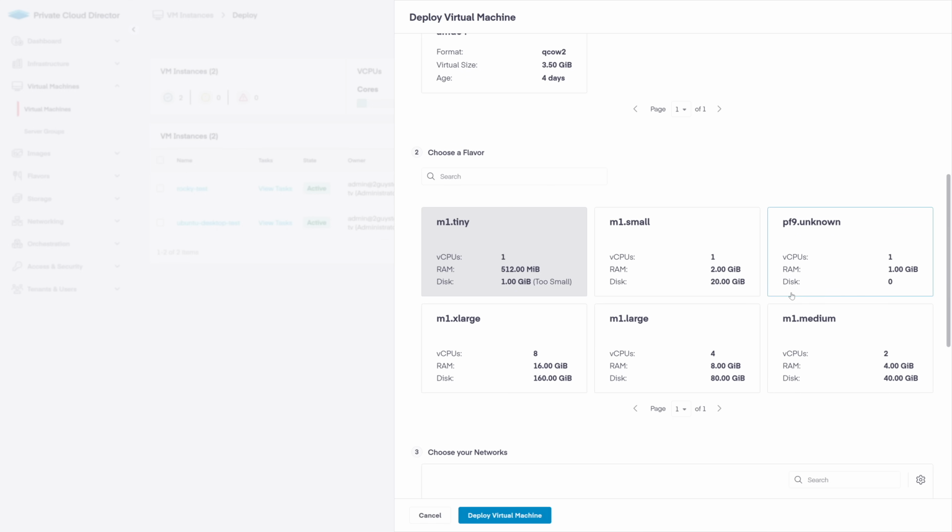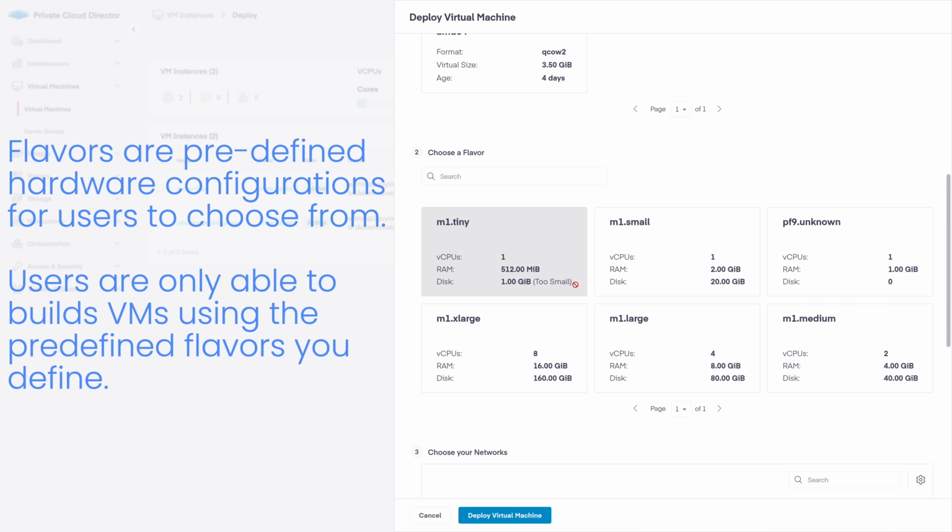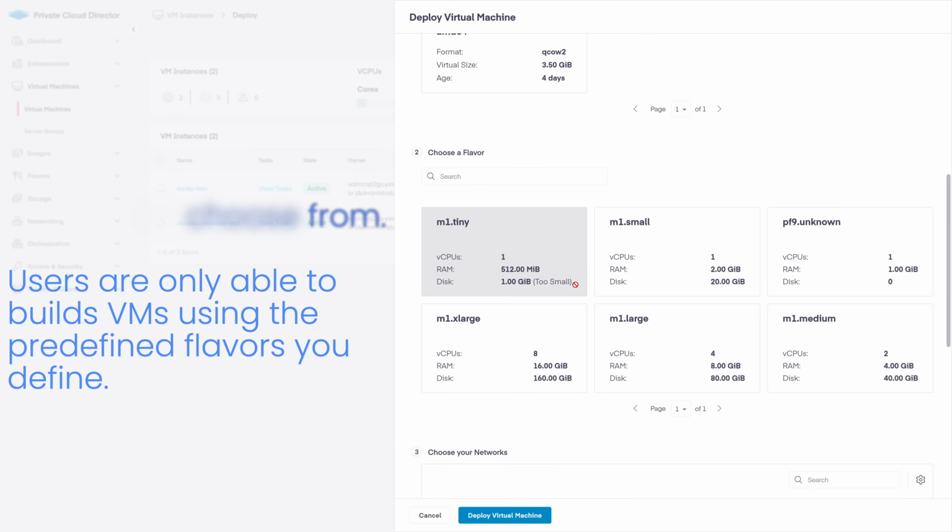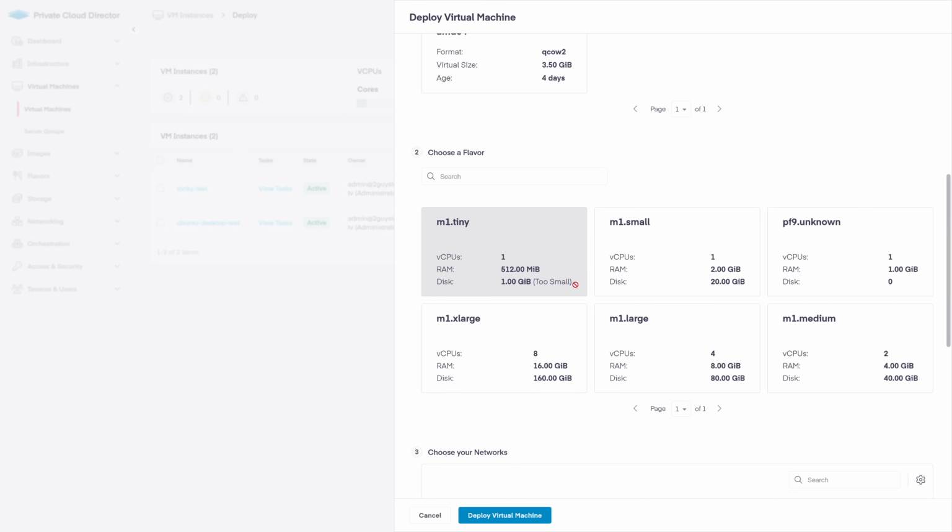Next, we need to choose our VM t-shirt size, or as PCD calls them, flavor. Again, these are predefined virtual machine hardware configurations. When you deploy a VM, you don't have granular control over the quantity of vCPUs, RAM, or storage. You have to choose from one of the predefined available sizes. We'll look at creating custom flavors in a moment. I'll grab small here and we'll move on.